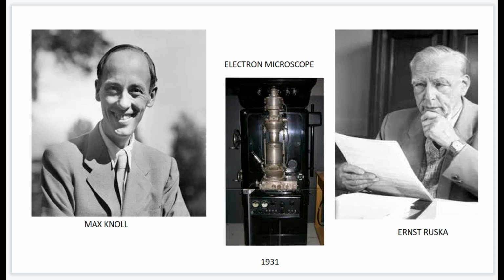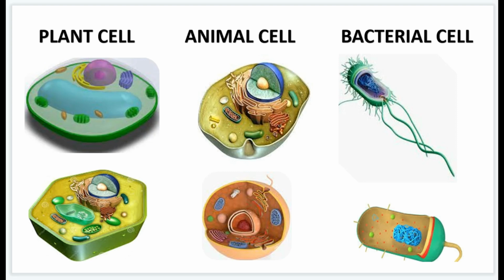And this finally gives us the opportunity to see what is present inside the cell, what exactly organelles are present inside the cell. And then we can see a clear picture of the plant cell, animal cell, and bacterial cell.